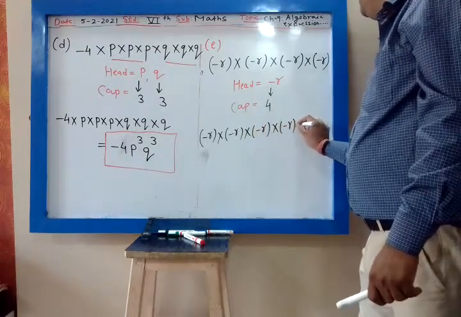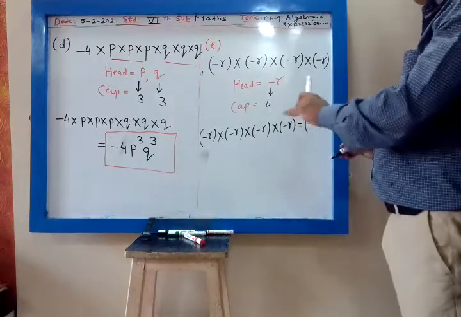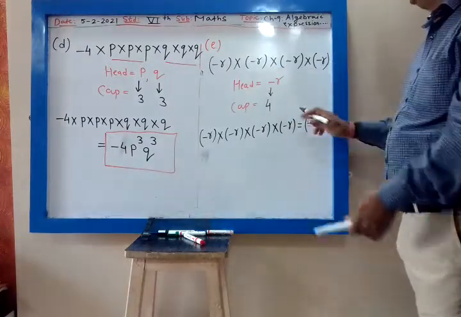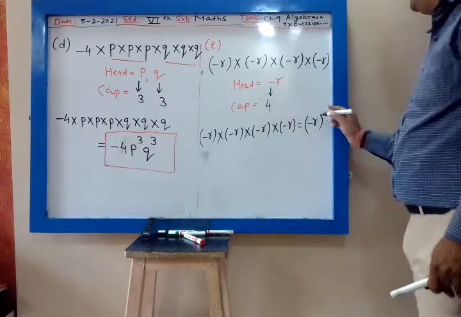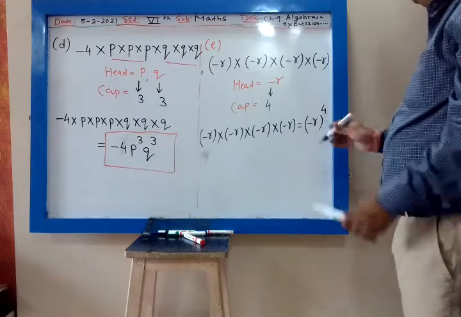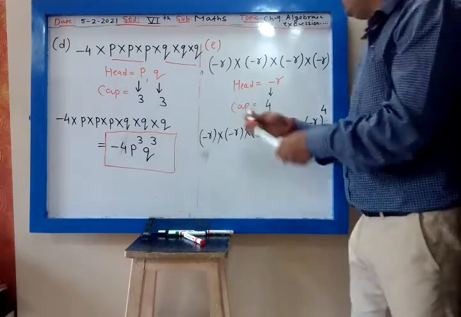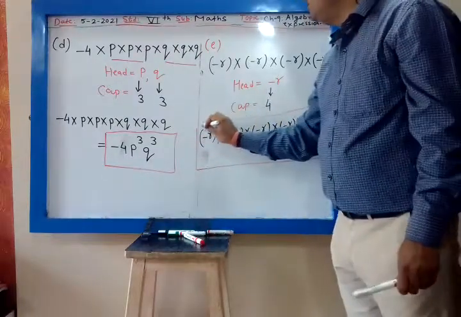So minus r into minus r into minus r into minus r will be minus r head. Place a cap over the head. Cap is 4. You have to place a cap 4 over the head minus r, so minus r raised to 4. This is the answer.